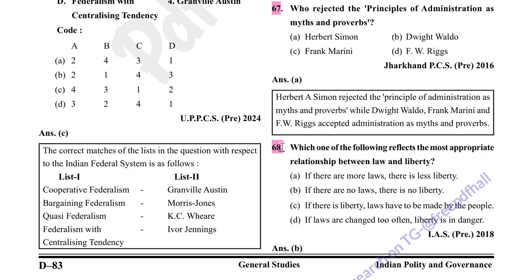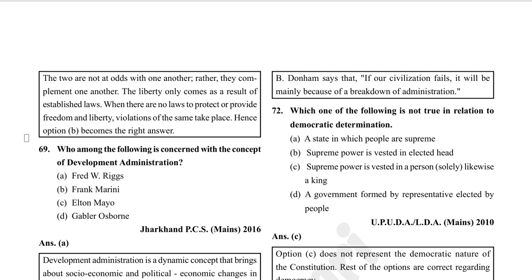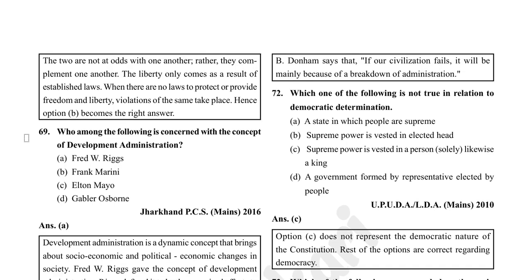Which one of the following reflects the most appropriate relationship between law and liberty? Option B is correct because if there are no laws, there is no liberty. The two are not at odds with one another. Rather, they complement one another. Liberty only comes as a result of established laws. When there are no laws to protect or provide freedom and liberty, violations of the same take place.